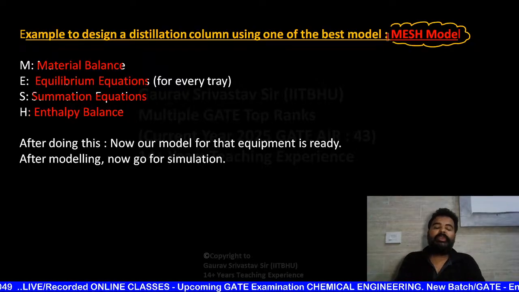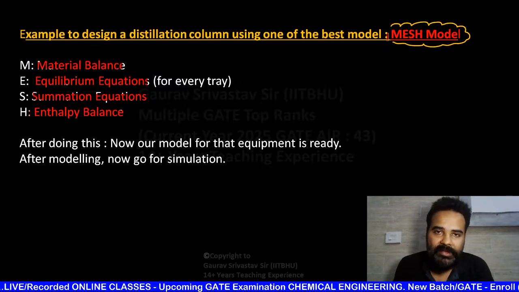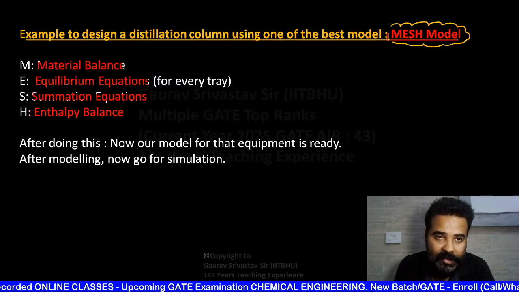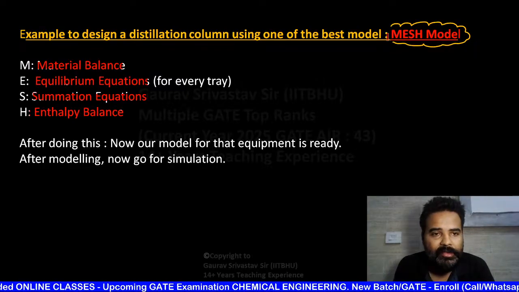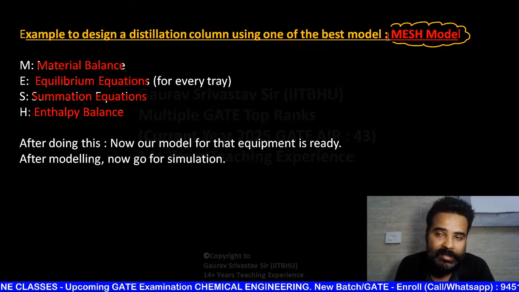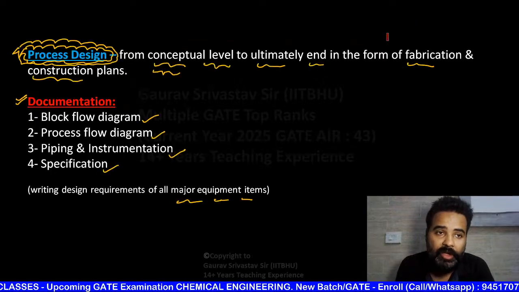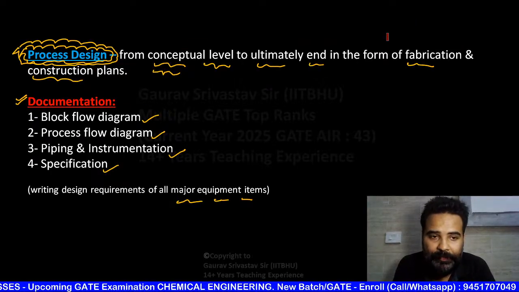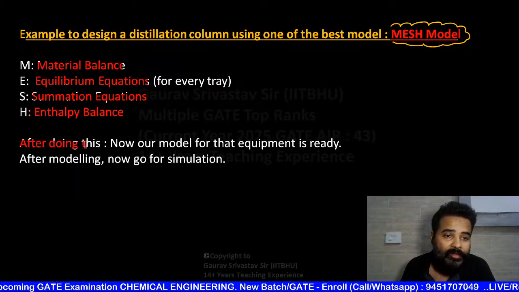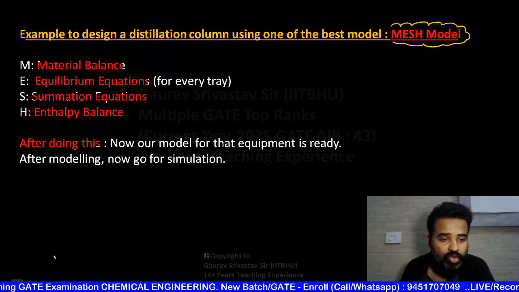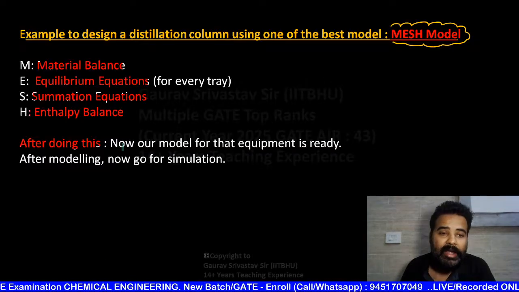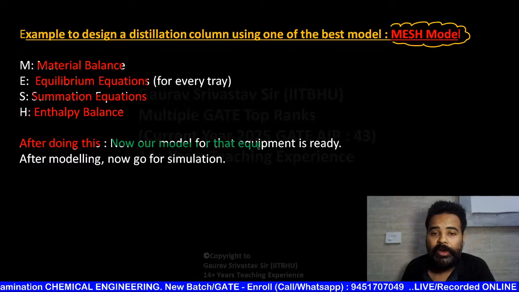Okay, so many models are there. Here I am just giving one typical example for the feeling that many types of models are there, and all these models are very good for design purpose. And not only MESH model, many models are used by a process design engineer. Once you choose the correct model for your respective design, that means now our model for that equipment is ready.